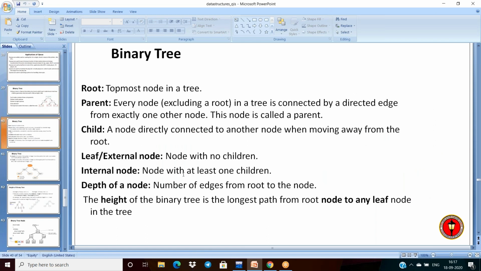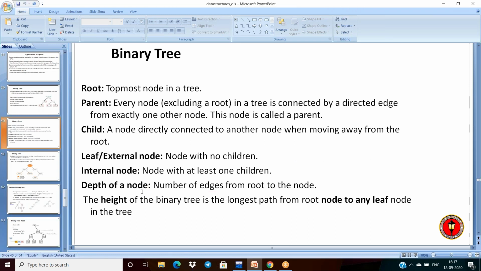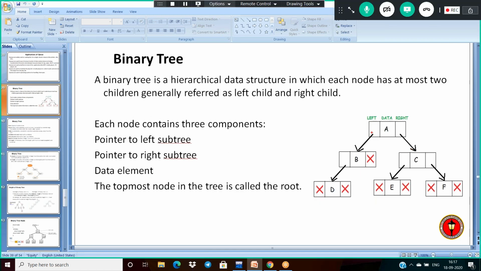And next, depth of the node. The number of edges from the root to the node is called depth. So in this case, what is the depth of B? 1. Why? Number of edges is 1.